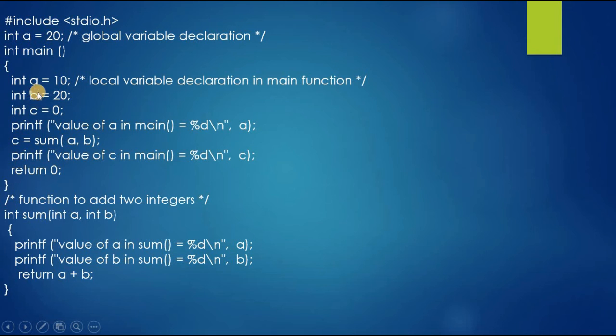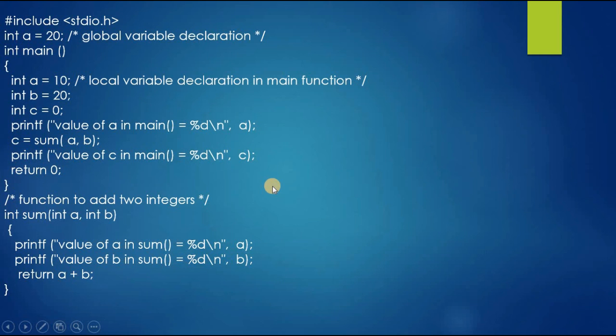The local variables a and b values will be assigned to the formal parameters. So here we will get value of a is 10 and value of b in sum is 20. Then a plus b means 10 plus 20 is 30. So in the main function we will get value of c in main is 30.